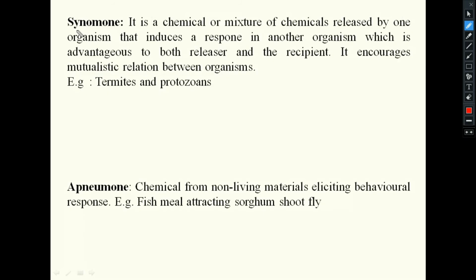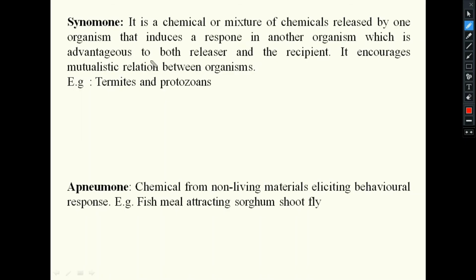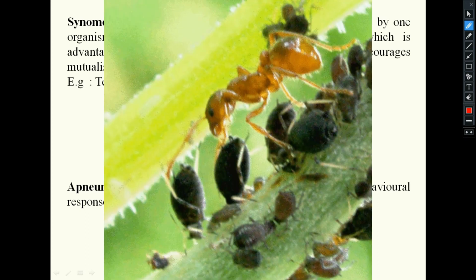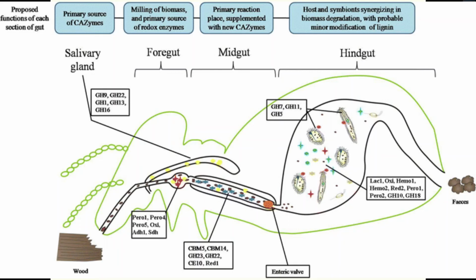Similarly, in the case of synomone, synomone means symbiosis. That means it will be advantageous to both sender and receiver. An interspecific semiochemical which is advantageous to both is known as a synomone. Just like termites and protozoa.